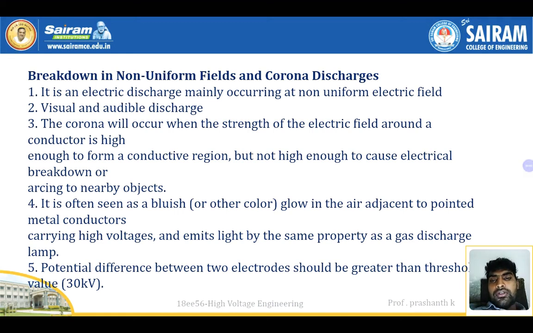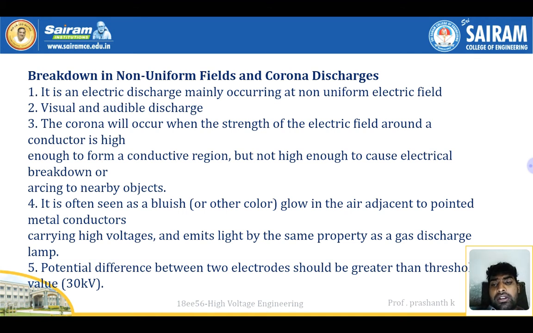It's a continuation of the previous one, Paschen's Law. In the previous video, we discussed Townsend's streamers and Paschen's curve also. So that's a continuation: Paschen's breakdown in a non-uniform field and corona discharge. It is an electric discharge mainly occurring in a non-uniform electric field. Visual and audible discharge, right?